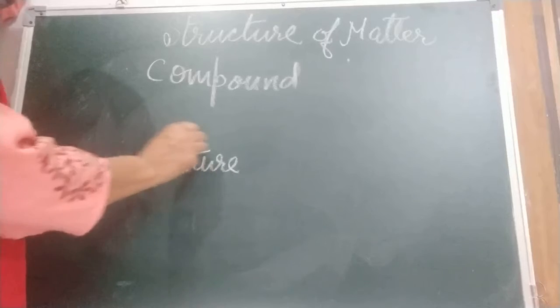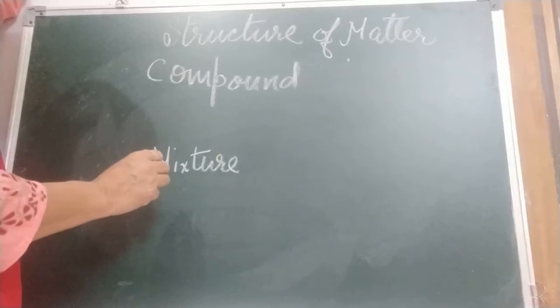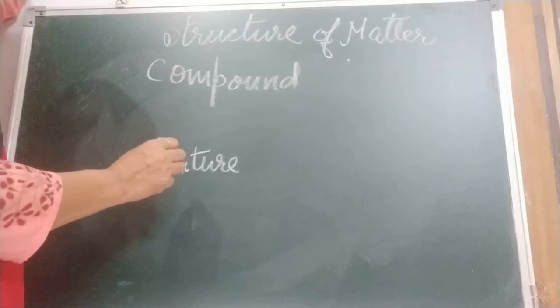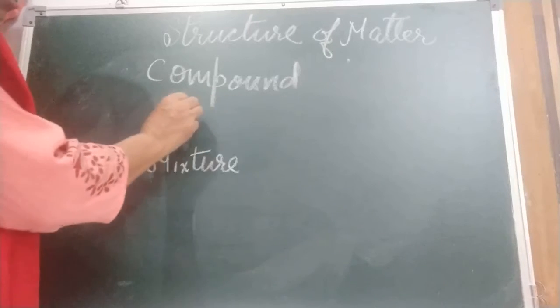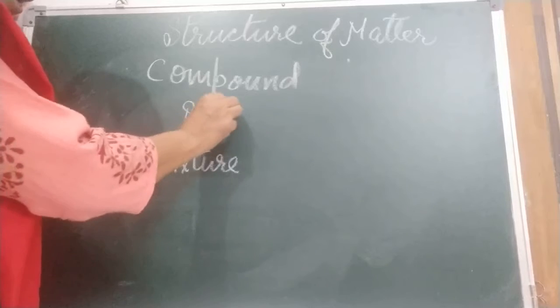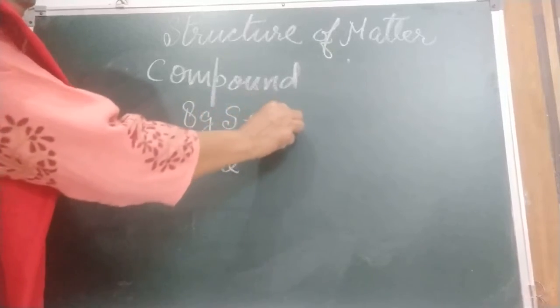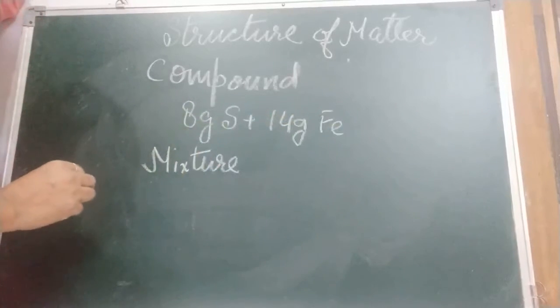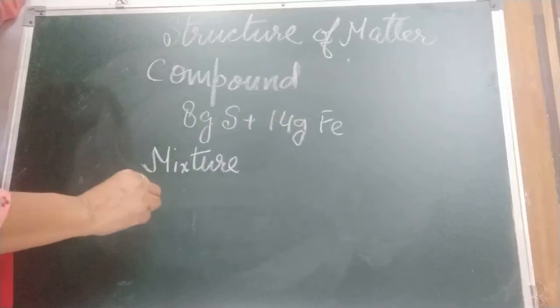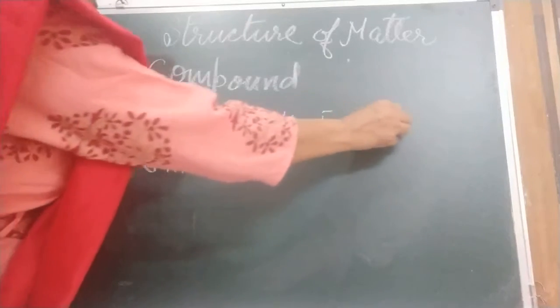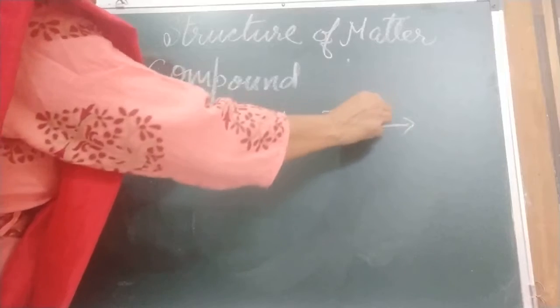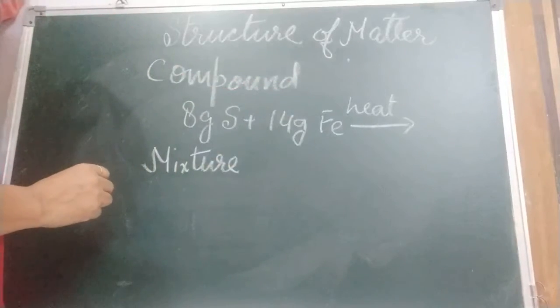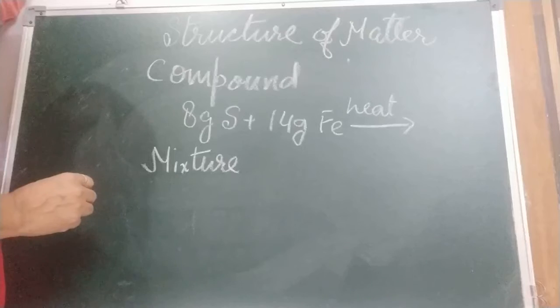What we will do is take 8 gram of sulfur and 14 gram of iron, Fe is iron, in a china dish and heat the mixture. After some time we will find the mixture begins to glow and give off heat. A black substance is formed.